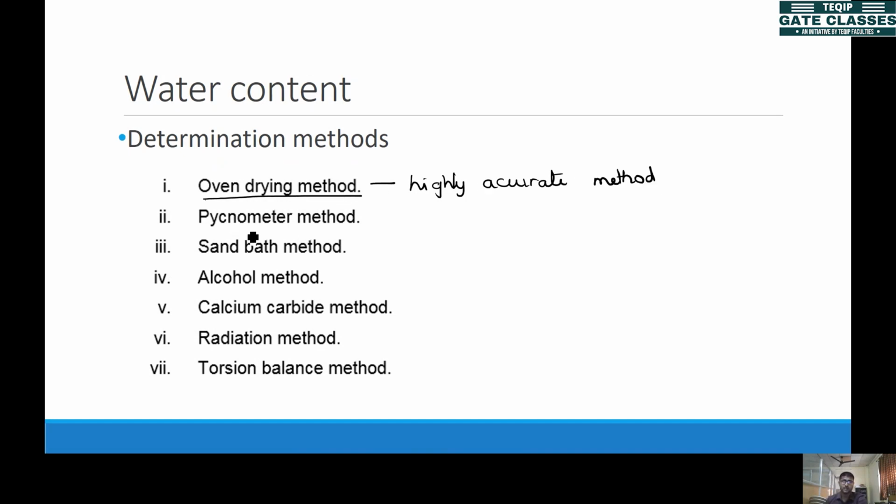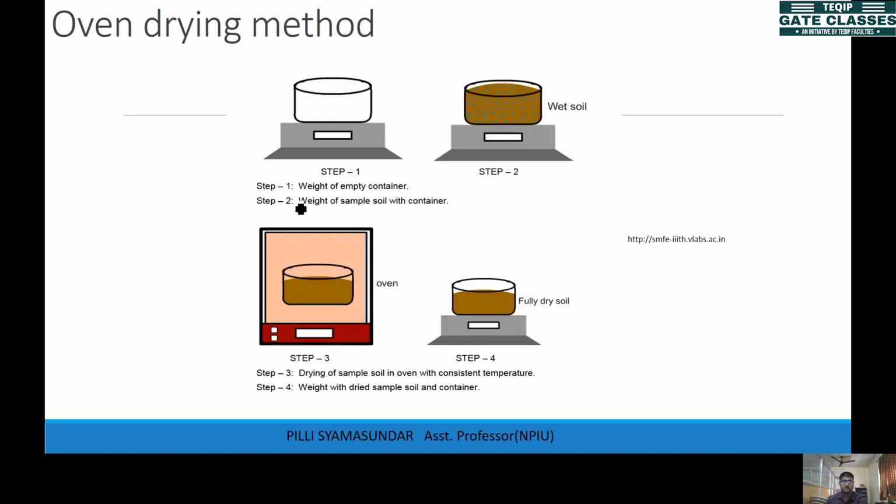And the other methods we have are the pycnometer method, sand bath, alcohol method, calcium carbide method, radiation method, and torsion balance method. These are all kind of quick, so the water content can be measured very quickly, within a short time, using these methods. But this oven drying method, although it is time consuming, will give better results, right? Okay, so we'll see all these methods. First we'll start with the oven drying method.